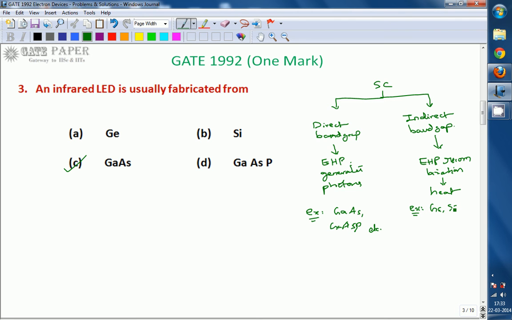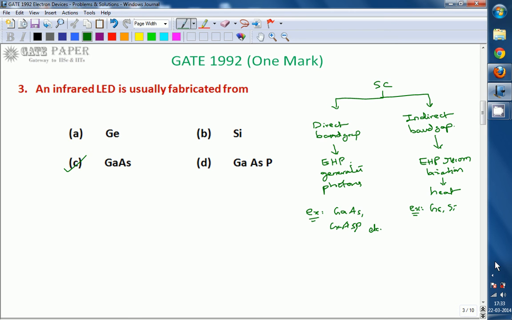LED stands for light emitting diode, as the name implies. An infrared LED emits light in the form of infrared rays. The wavelength of an infrared LED is in the near infrared spectrum.